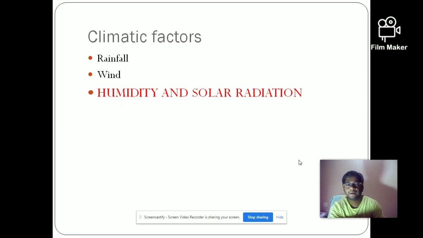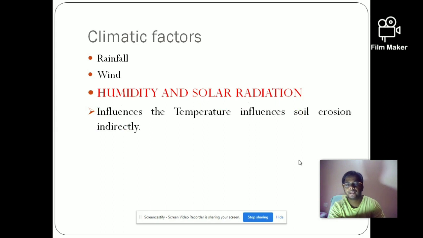Next is humidity and solar radiation. As we know, our country, India, is near the equator, so we receive maximum sun radiation for most of the year, and the temperature would be higher. This temperature indirectly affects soil erosion.